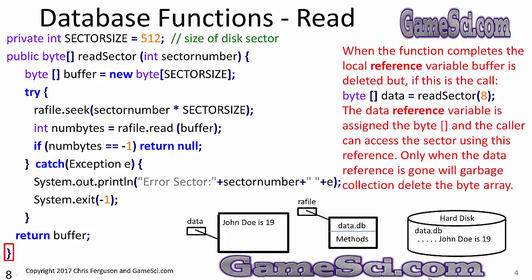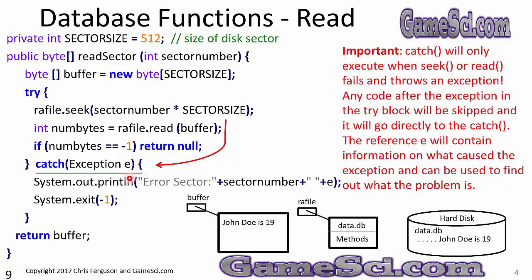When the function completes, the local reference variable buffer is deleted. But if this was the call that was made, the data reference variable is assigned to the byte array and the caller can access the sector using this reference. Only when the data reference is gone will garbage collection delete the byte array.